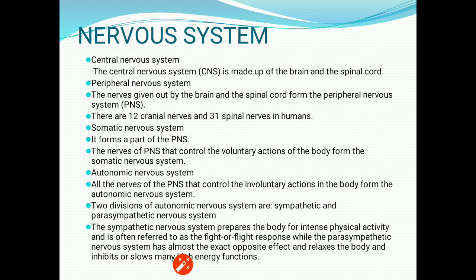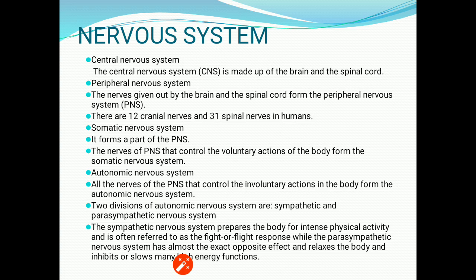The peripheral nervous system has two parts: somatic nervous system and autonomic nervous system. Somatic nervous system forms a part of the peripheral nervous system. The nerves of PNS that control the voluntary actions. Voluntary actions are all the actions which are according to our will, or we can say that if we are able to control an action, then it is a voluntary action.